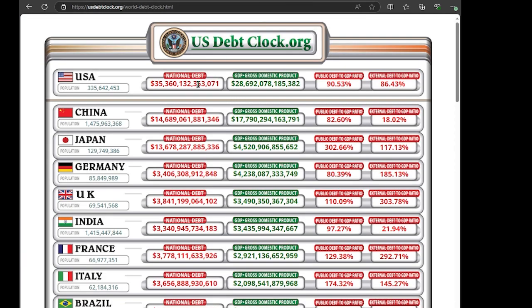Third website, my favorite in my opinion, is usdebtclock.org. Country France ranks in 7th, and they have $3.778 trillion in national debt. And as you can see on the left hand screen, it even says their population and etc. completely for free. I hope this helped.